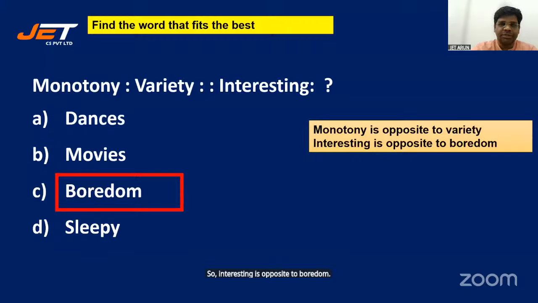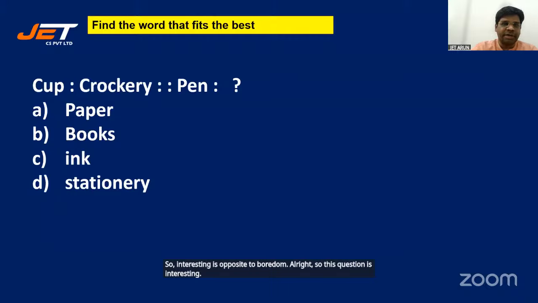All right. So this question is interesting. Look at this: cup, crockery, pen, paper, books, ink, stationery. What is cup for crockery? What is the relation?